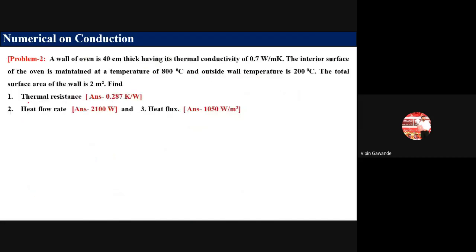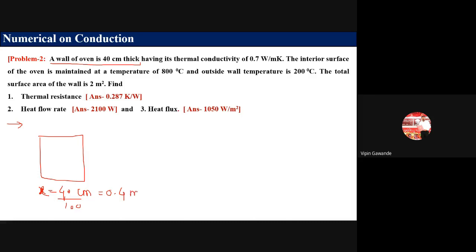Now the second problem. What is the second problem? Now a wall of oven is 40 centimeter thick. Now again we have this wall. It is 40 centimeter thick. This is very important. That is the X value, 40 centimeter. Now in SI unit we require meter, so we have to divide this by 100.